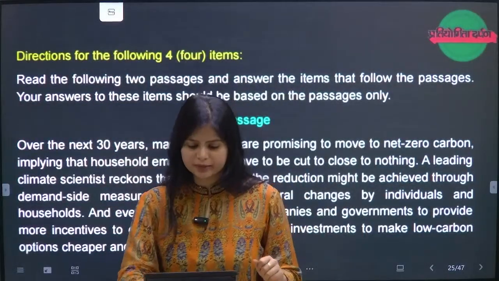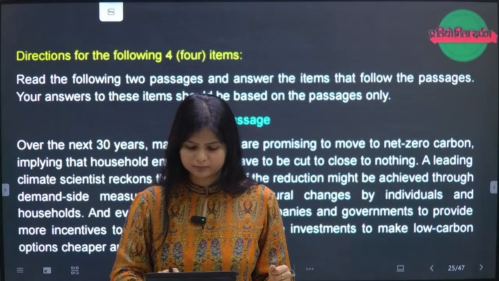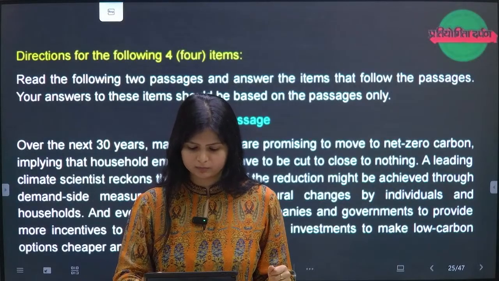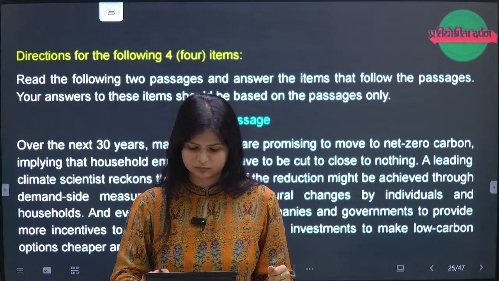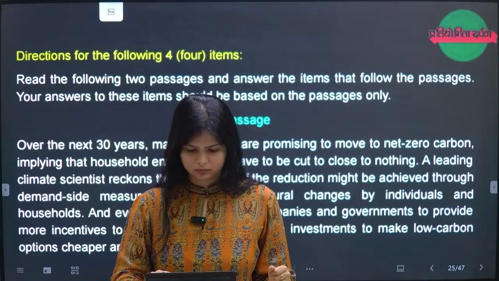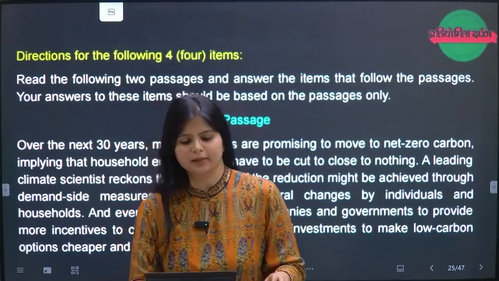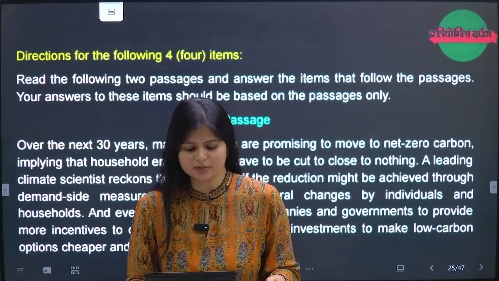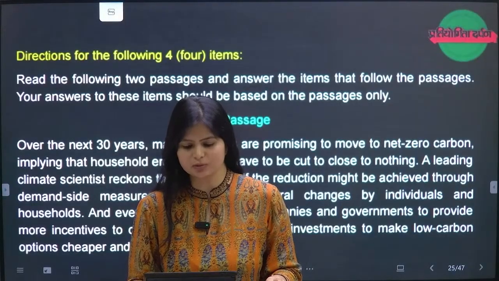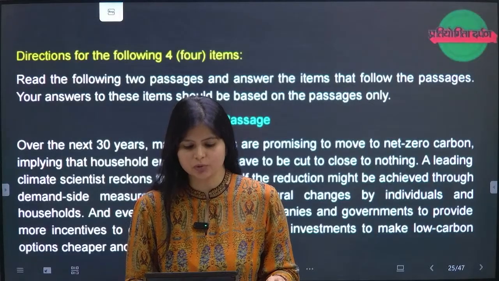Now we have to quickly move to question number 41. Okay, I'm reading the passage quickly. Over the next 30 years, many countries are promising to move to net zero carbon, implying that household emissions will have to be cut to close to nothing.